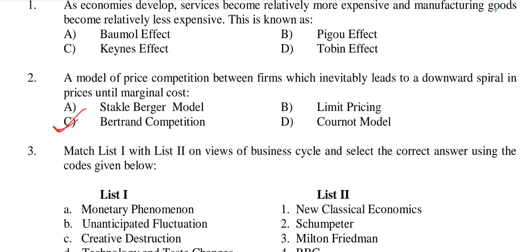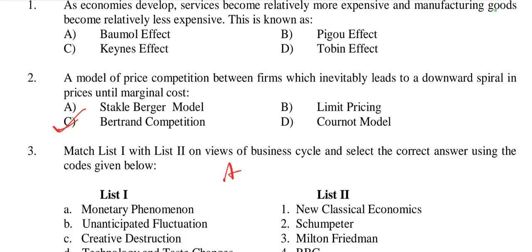In Bertrand competition, firms compete by setting prices rather than quantities. So this price competition can lead to a situation where firms keep undercutting each other's prices, driving the price down to the level of marginal cost, resulting in zero economic profit in equilibrium.